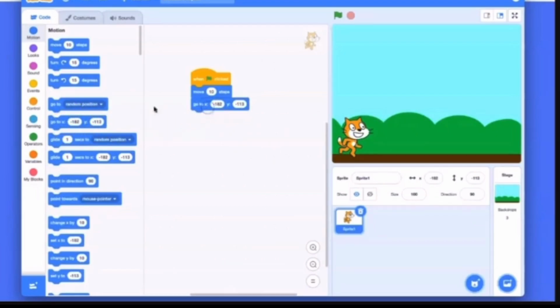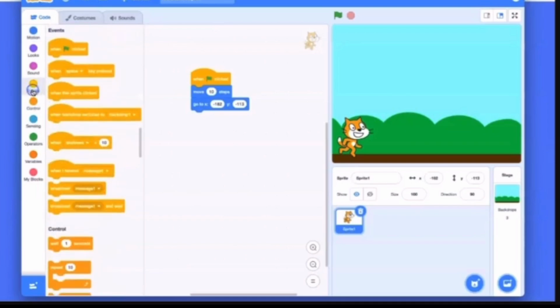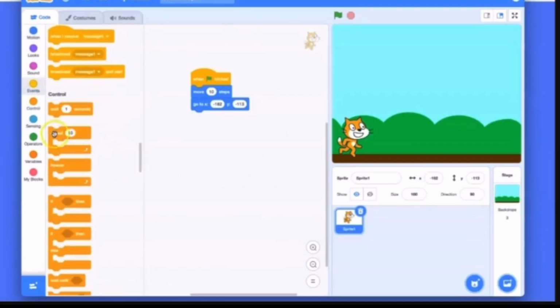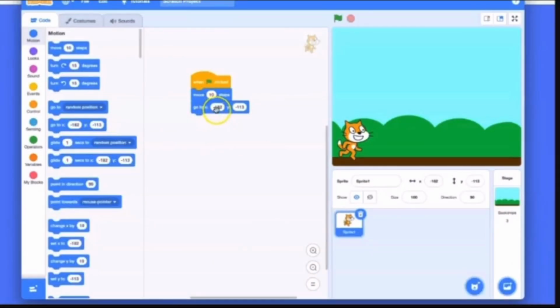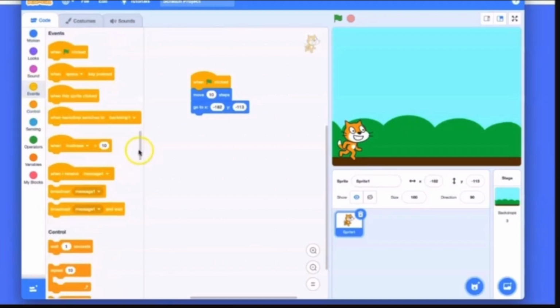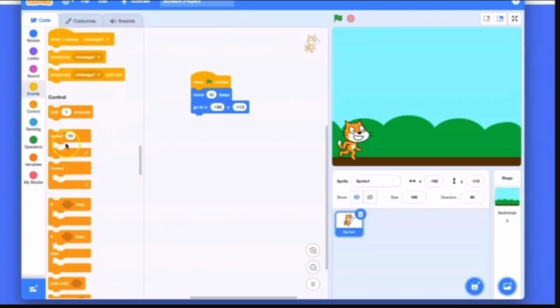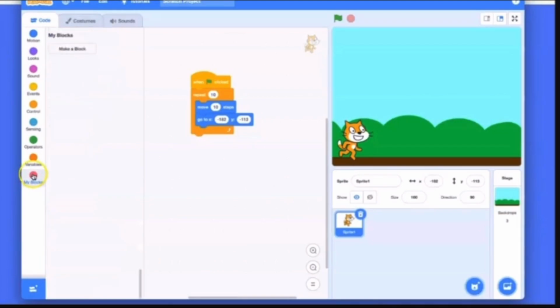Now I want it to go to X and Y position. Both are in minus, so this script will move forward. In this block I'm changing the value of X and Y in minus to move my sprite in the forward direction. Now I'm using the repeat block. According to these blocks my sprite will perform.